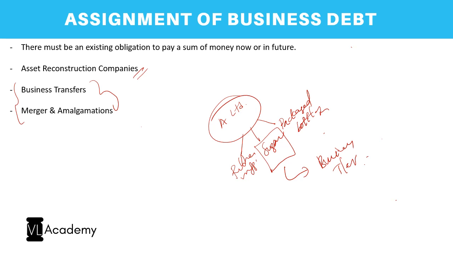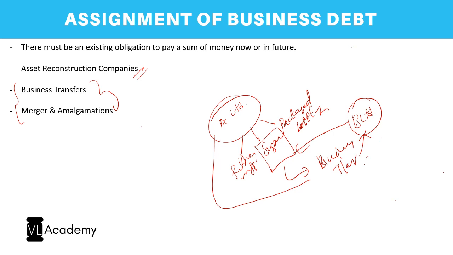What happens in a business transfer is, instead of forming a new entity and then selling away that entity, there would be another existing entity which is interested to enter into the sugar industry. Hence, A Limited and B Limited enter into a business transfer agreement wherein A Limited transfers all the business assets and liabilities pertaining to the sugar industry.